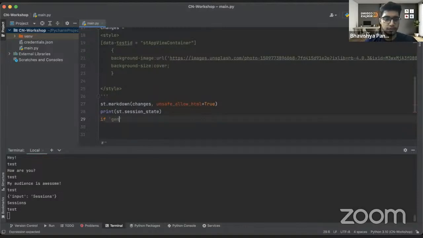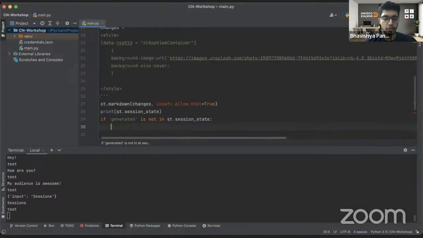So if generated is not in st.session_state, then I want the st.session_state to have an empty list, basically. So okay, this is that.